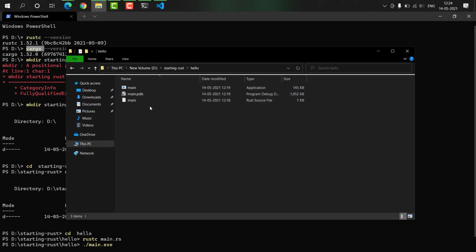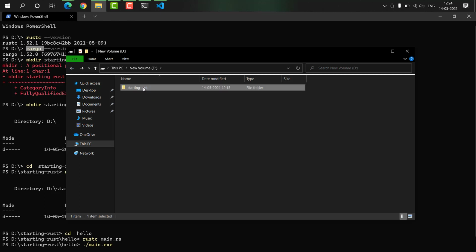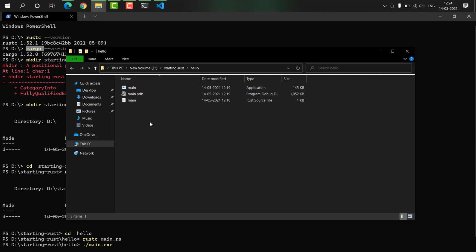We created this starting Rust folder, and we will be working within it. Whatever we work on in Rust will be within this folder, and we created this hello using the rustc compiler. But here we'll work on something else. We'll build an exact hello world program using Cargo.